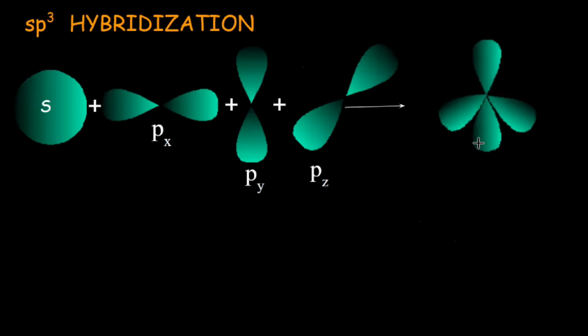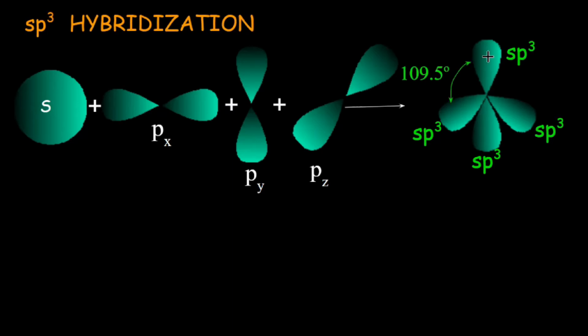The number of hybrid orbitals formed depends upon the number of mixing orbitals. All four orbitals are sp3, having 25% s character and 75% p character. These orbitals are oriented in space so as to minimize the electronic repulsion, and they take the geometry of a tetrahedron. The bond angle between two orbitals is 109.5 degrees.